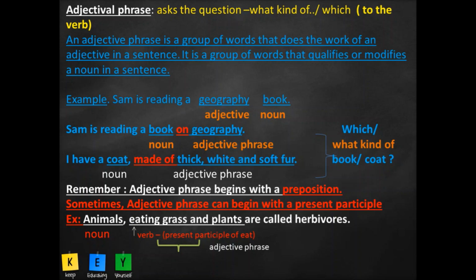That's easy to remember, right? Adjective phrase begins with a preposition. If you see the first example, it says, Sam is reading a book on geography. So on is the preposition used there, and your adjective phrase begins with the preposition on.